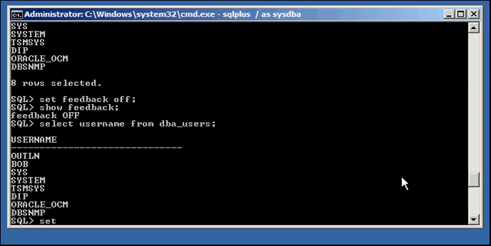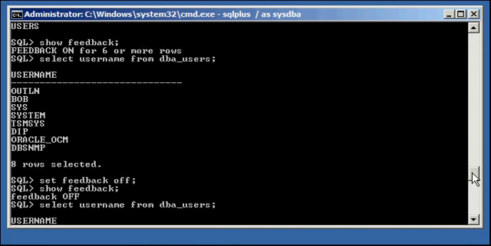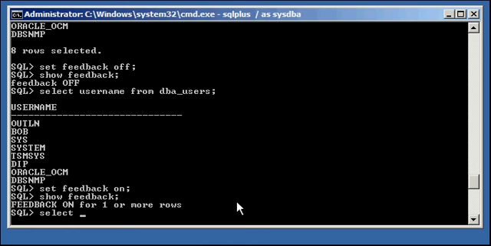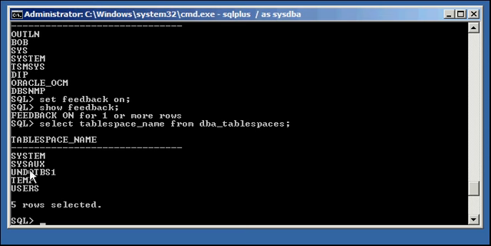Now if we were to say set feedback on, like so, and we were to do a show feedback, by default it says on for 1 or more rows. So now when we do a select tablespace_name from DBA_TABLESPACES, even though 1, 2, 3, 4, 5 is only 5 rows, we still get the feedback returned because the default when you just say on is 1.